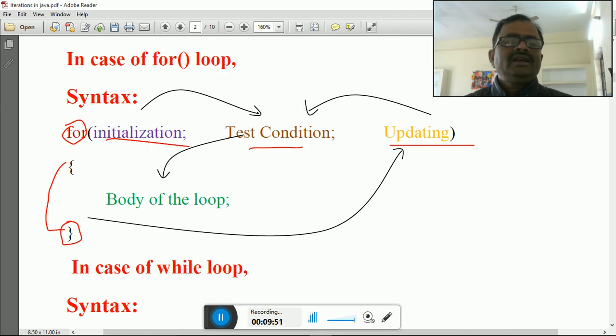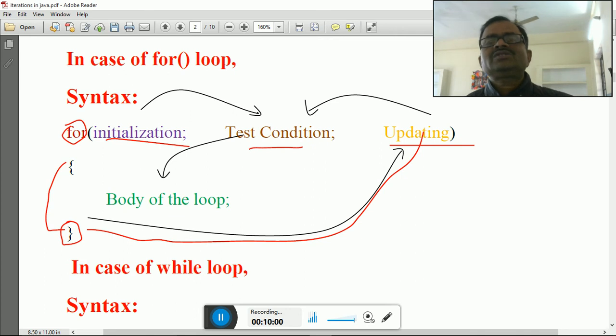From here your control will go back to the updation. The value of x was 1. Now if you have written x plus plus, the value of x will become 2. Again it will test the condition, and if the condition is satisfied, the loop body will be executed next time, otherwise it will be skipped.